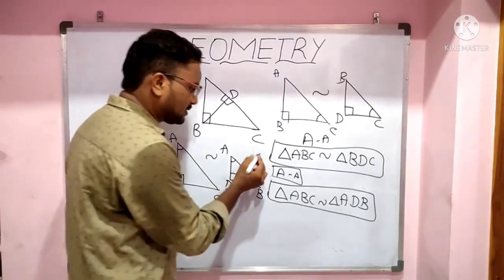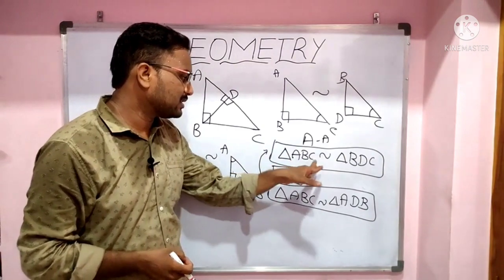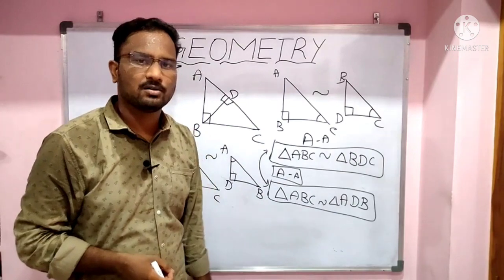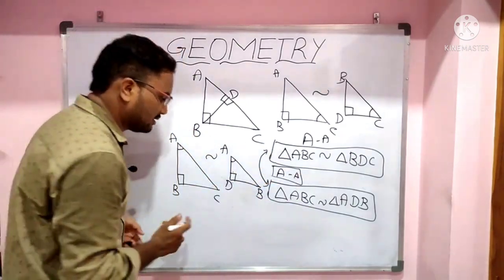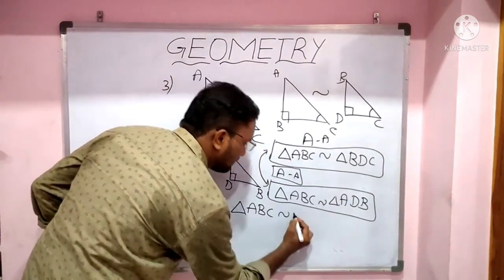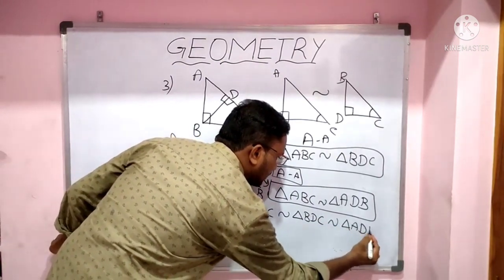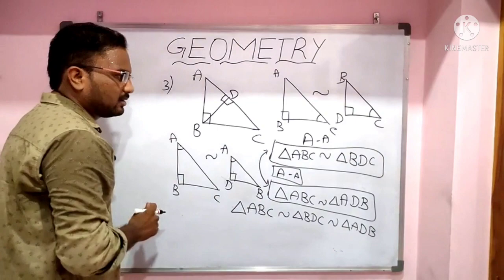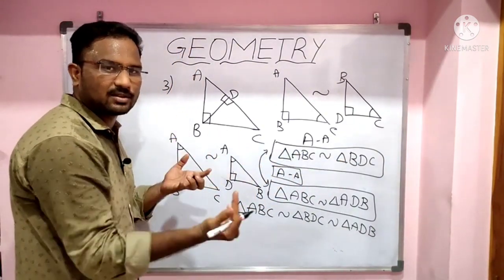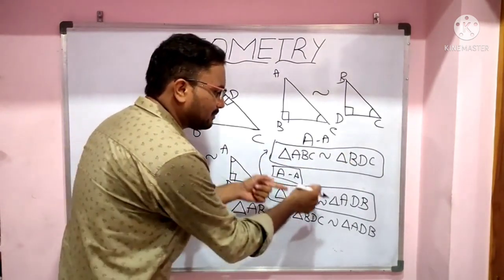If you observe these two results, triangle ABC is similar to triangle BDC, and triangle ABC is similar to triangle ADB.